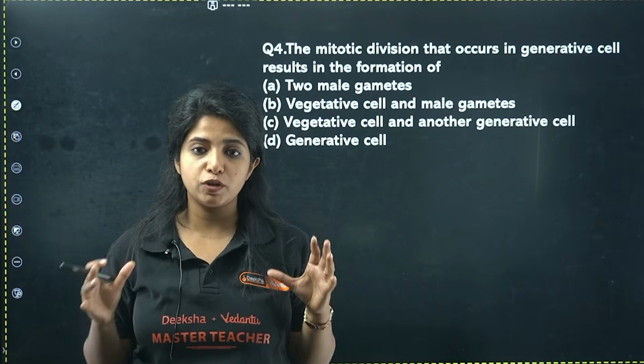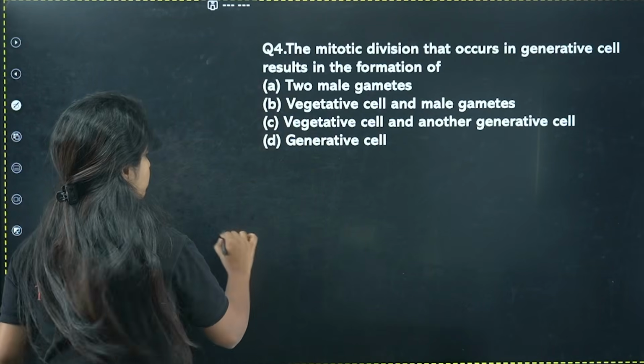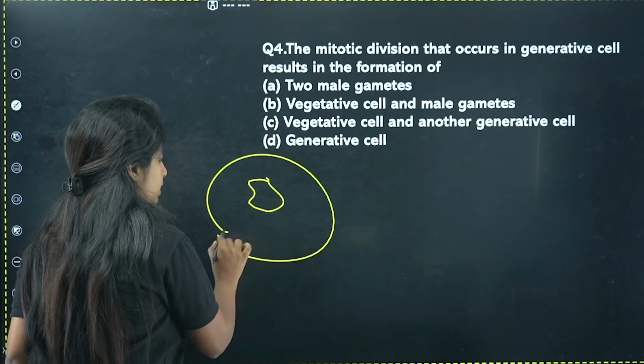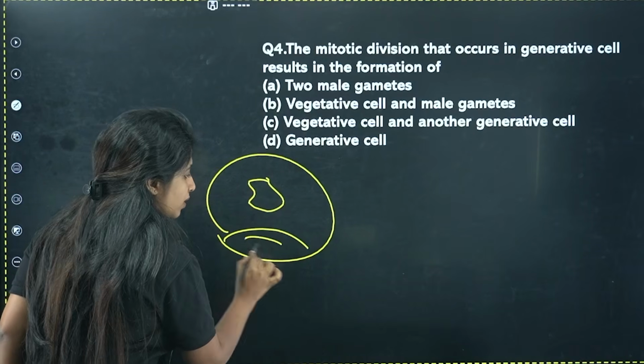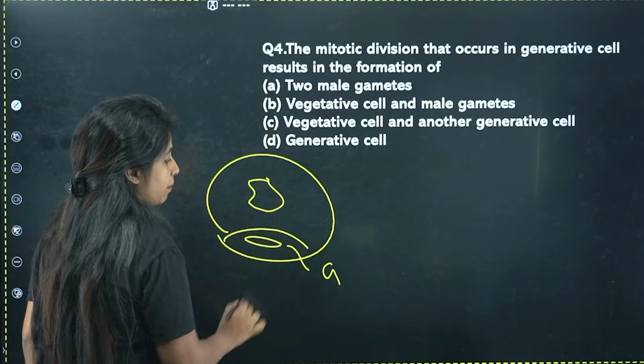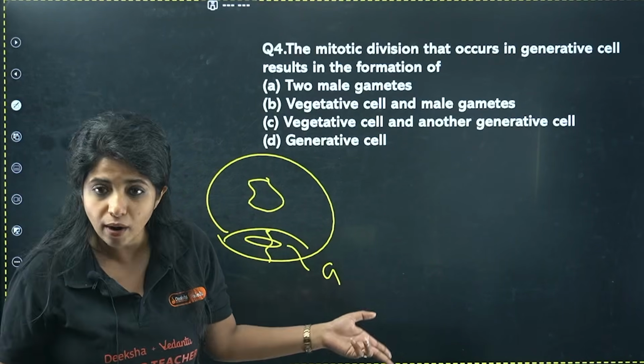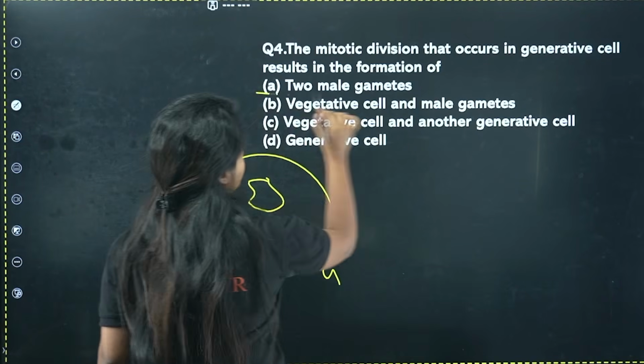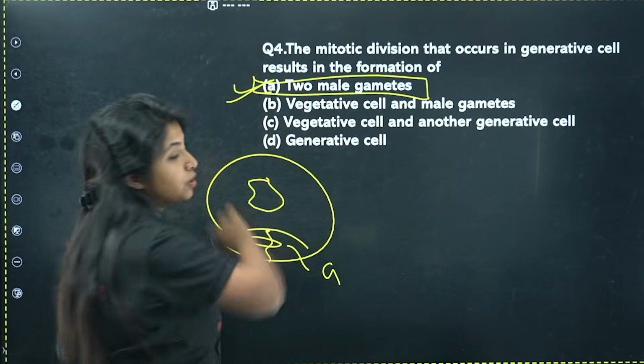The pollen grain has a vegetative cell, which is one big cell with an irregular nucleus. Inside that you have the generative cell with an elongated nucleus. This generative cell undergoes mitosis to produce what? That is the question. It is there to produce what? The two male gametes. Your answer is going to be A.